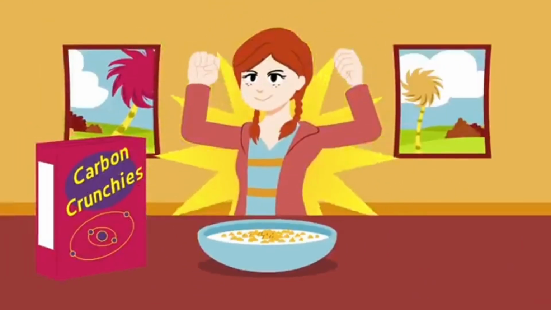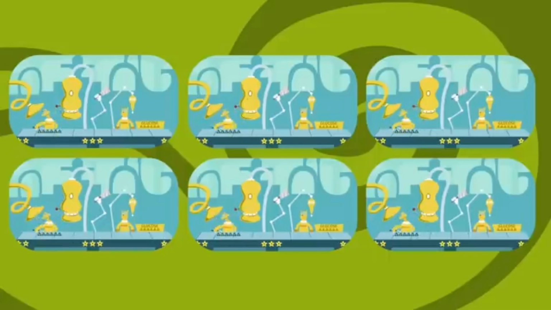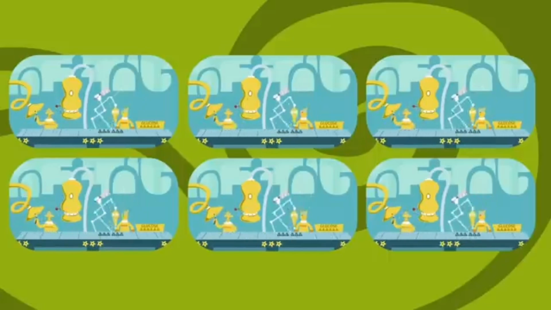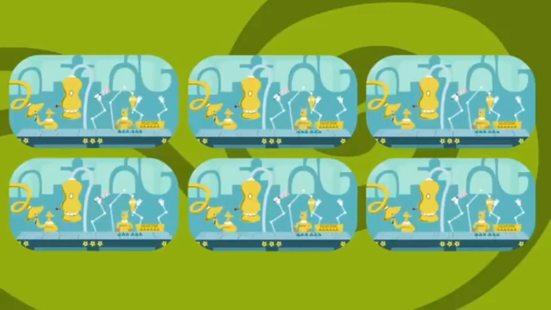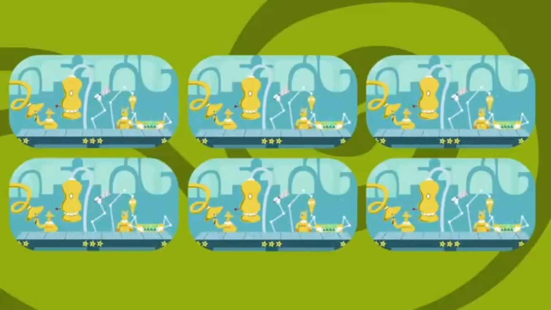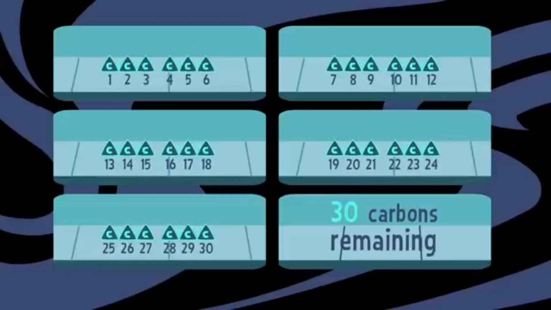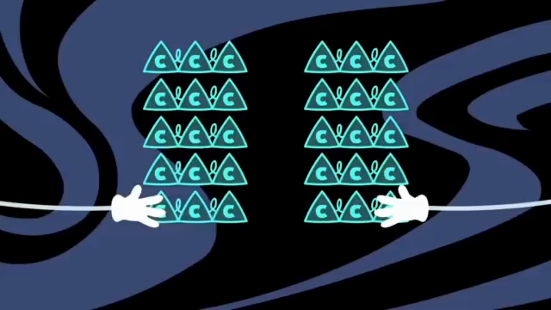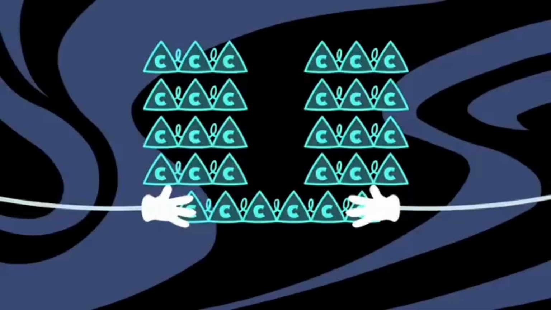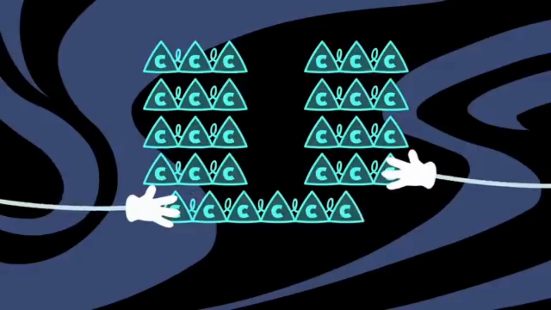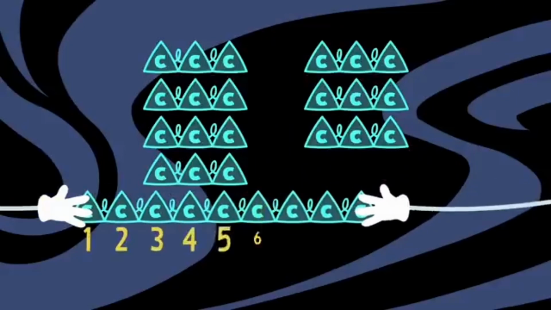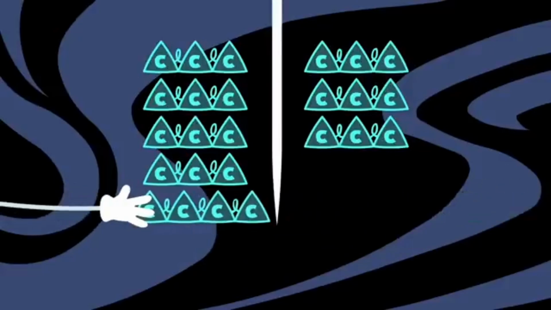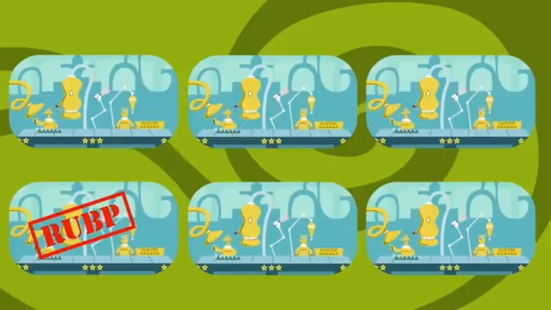But back on the manufacturing line, the byproducts of this sugar production are swiftly assembled to recreate those 6 RuBPs. That requires 30 carbons, the exact number contained by the remaining 10 G3Ps. Now, a molecular mix and match occurs. 2 of the G3Ps are welded together, forming a 6-carbon sequence. By adding a third G3P, a 9-carbon chain is built. The first RuBP, made up of 5 carbons, is cast from this, leaving 4 carbons behind.